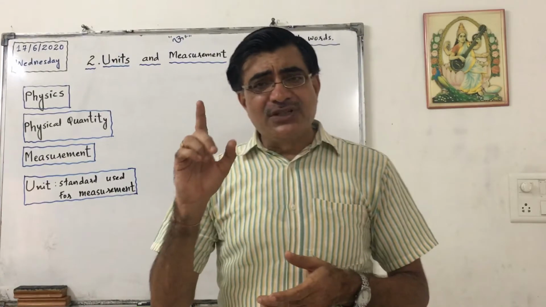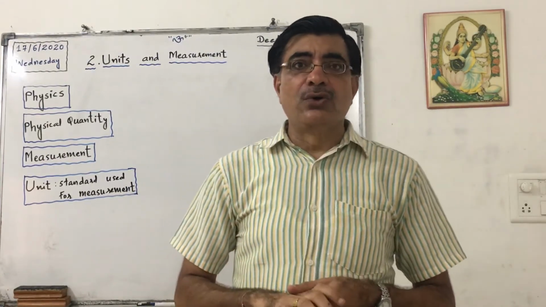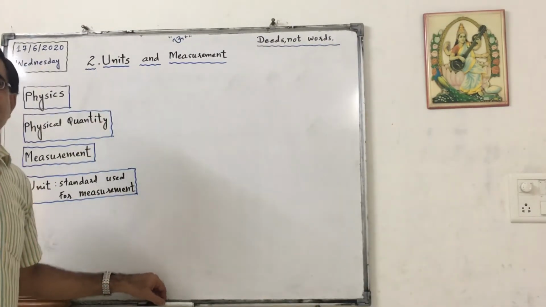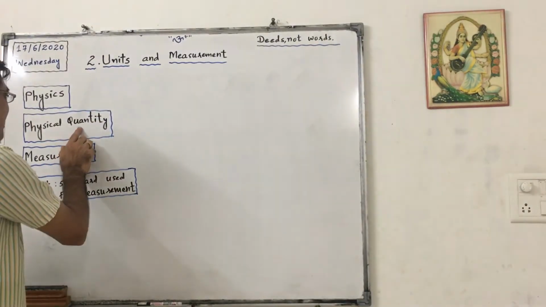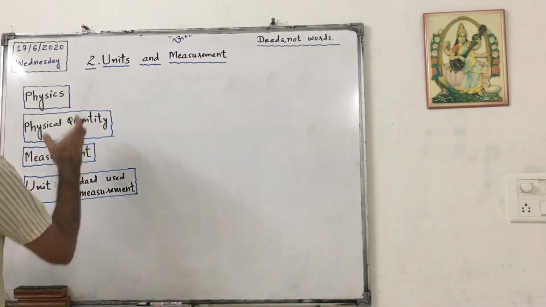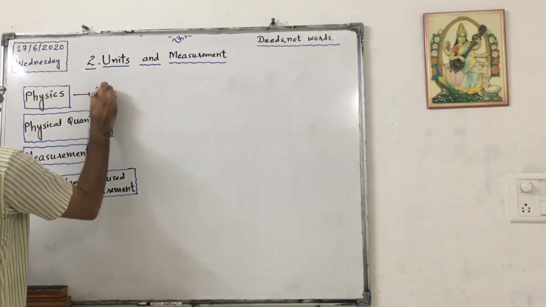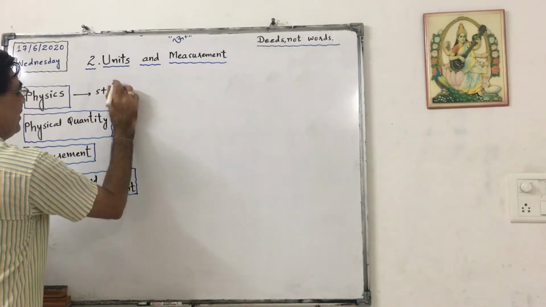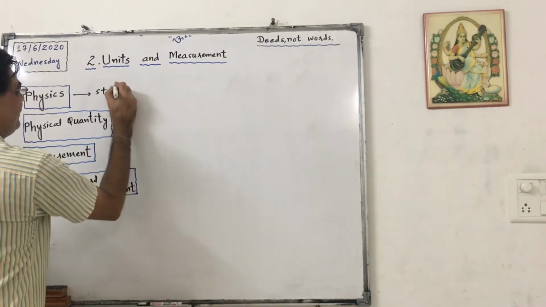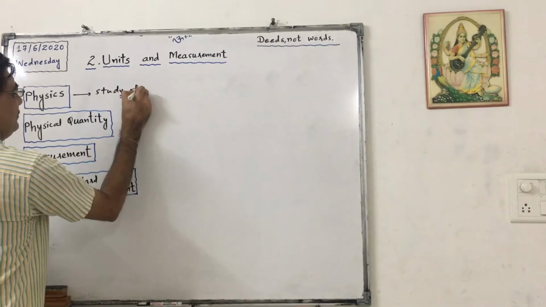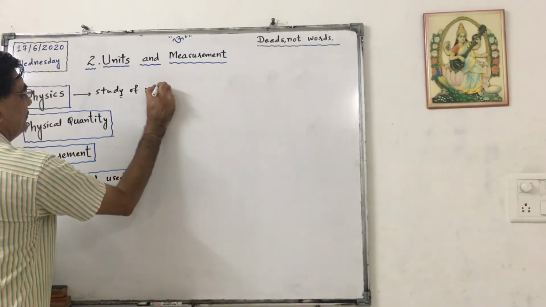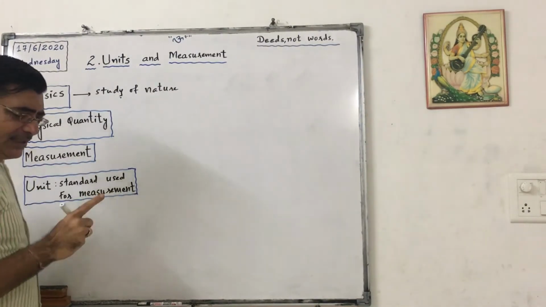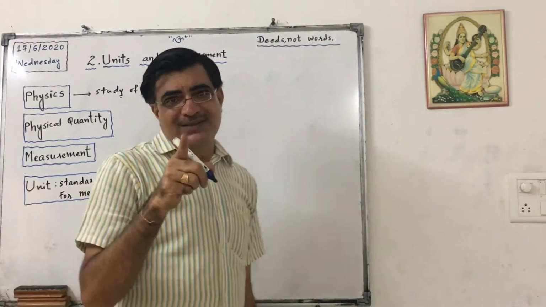The concepts which can be measured are called physical quantities. What is physics? Physics is the study of nature. In short, study of nature. What is a physical quantity? A concept which can be measured.